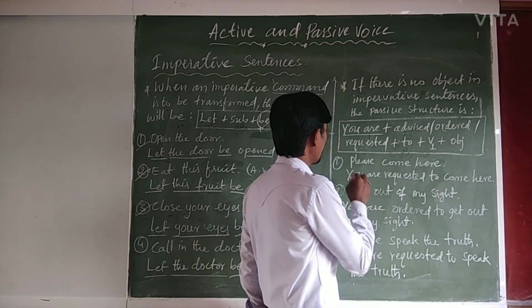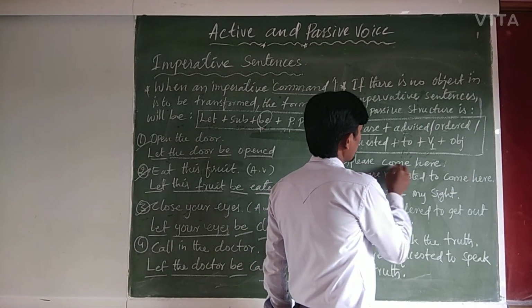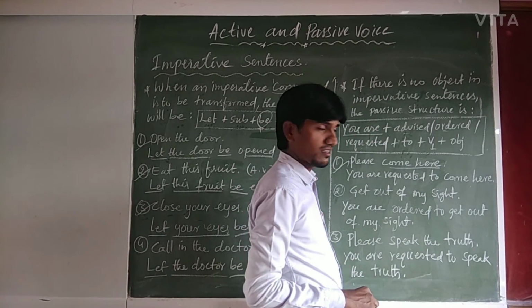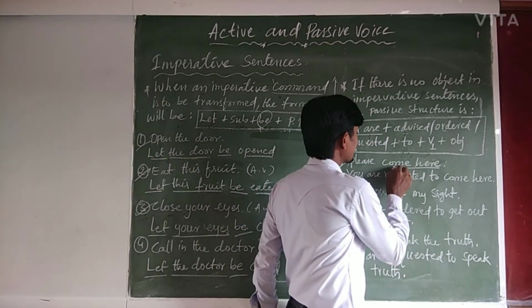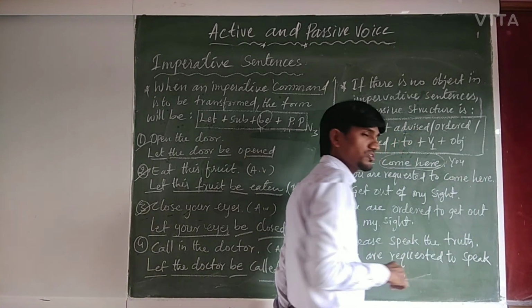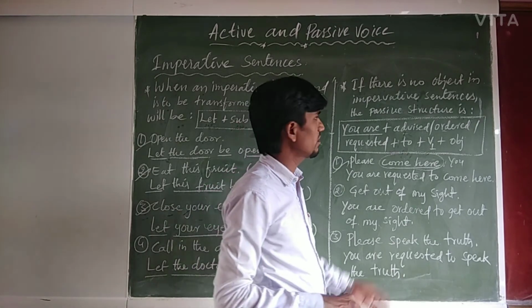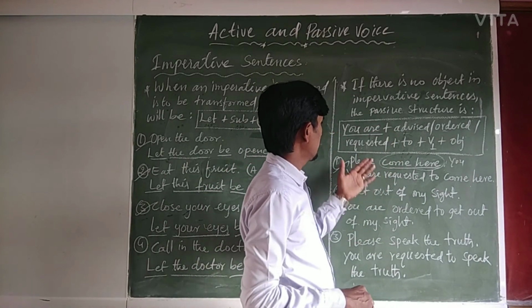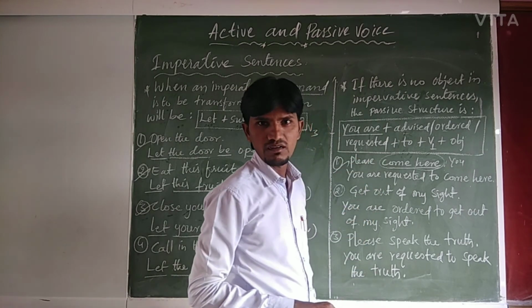So let us see one example. Please come here. In this, the subject you is implied, understood. The subject you is understood in sentences which are request and order, isn't it?